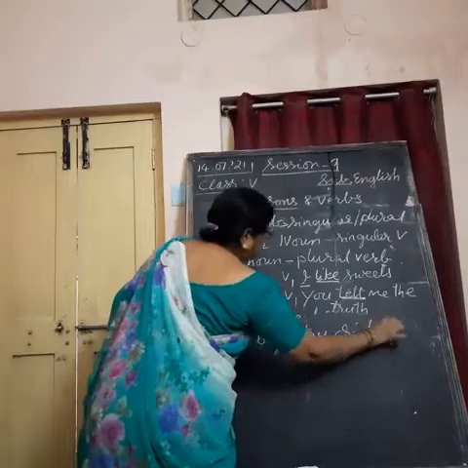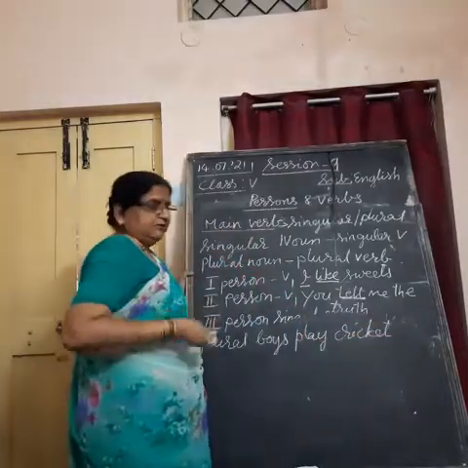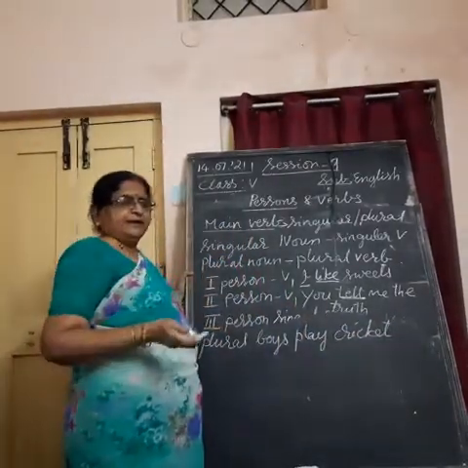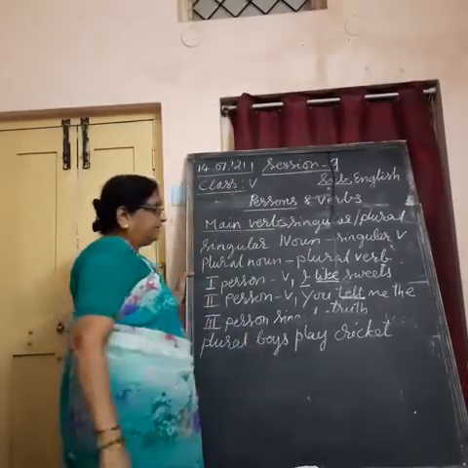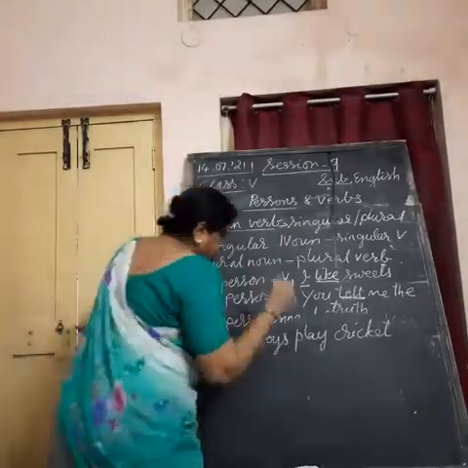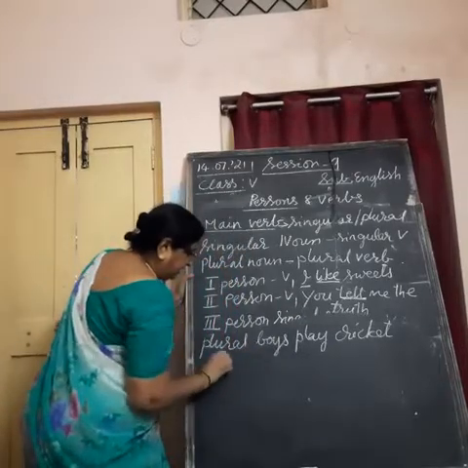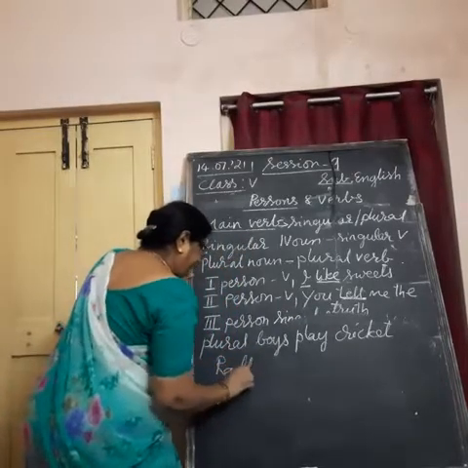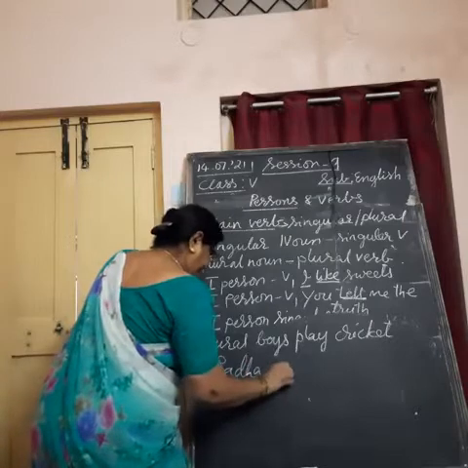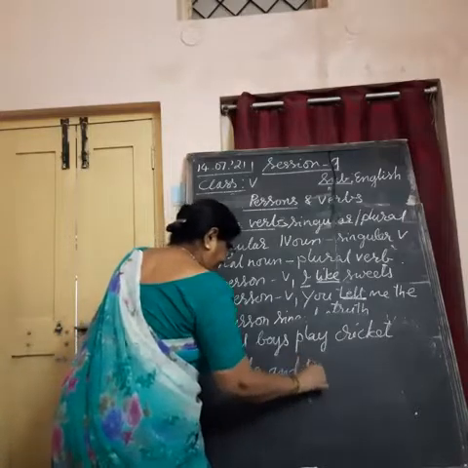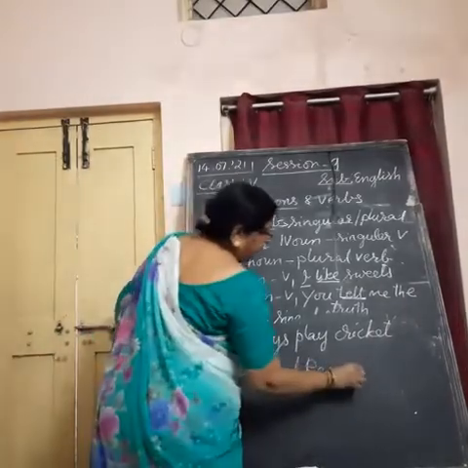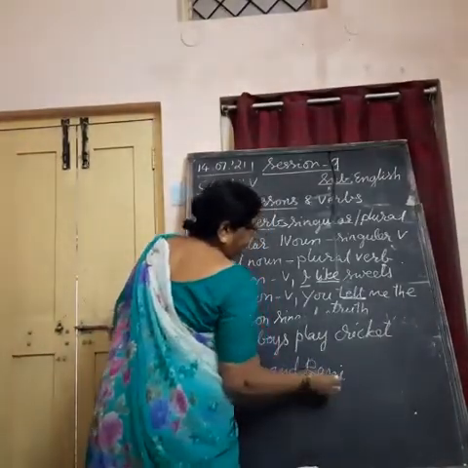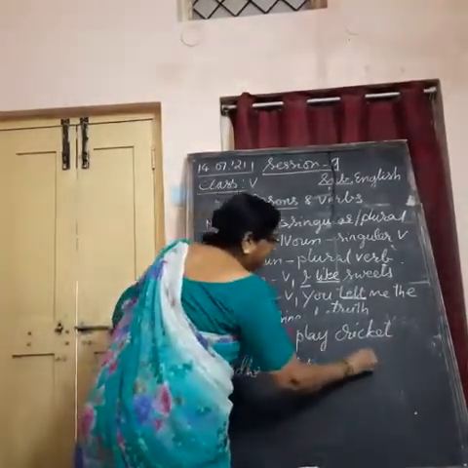You are talking about boys. Boys are not taking part in our conversation. I say boys play cricket and you listen to it. So boys are not taking part in our conversation. Here, Radha and Rani stay together.